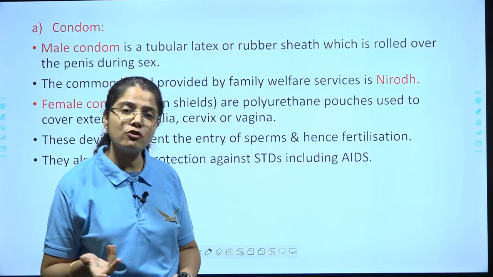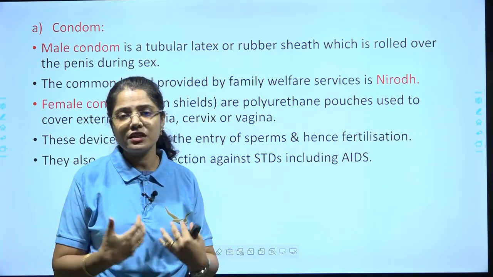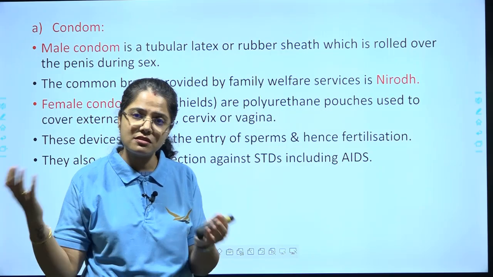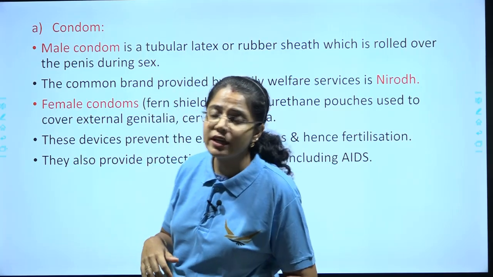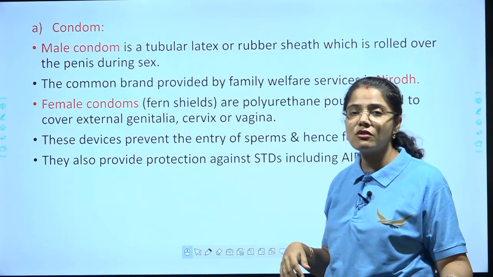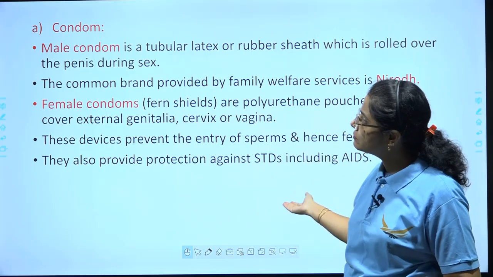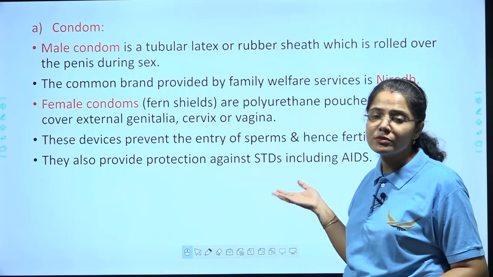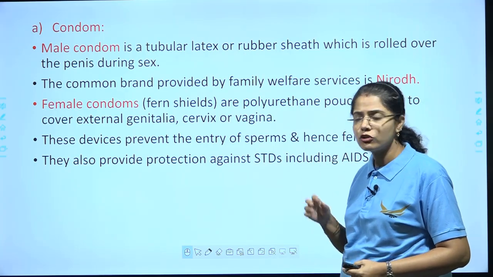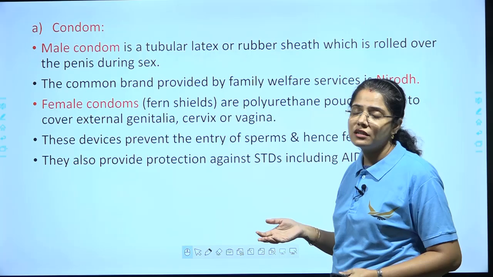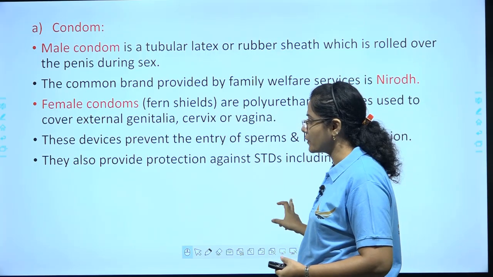Because you never know if the person has got some infection. Because of that contagiousness, that touch creates the passage of that pathogen into the female body as well. Or even if the female has got a disease, then it can transfer to the male. So if some contraceptive device like a condom is being used, it helps in protection against STDs. And not only AIDS, there are so many other STDs. We are going to learn about that in this chapter later on.